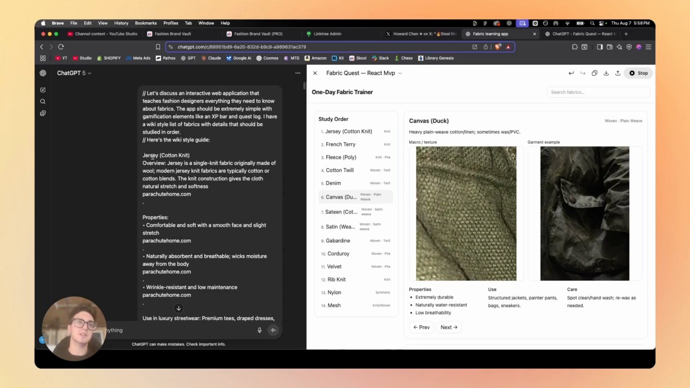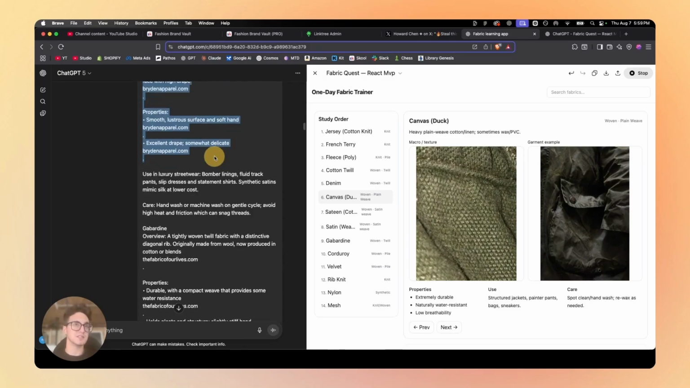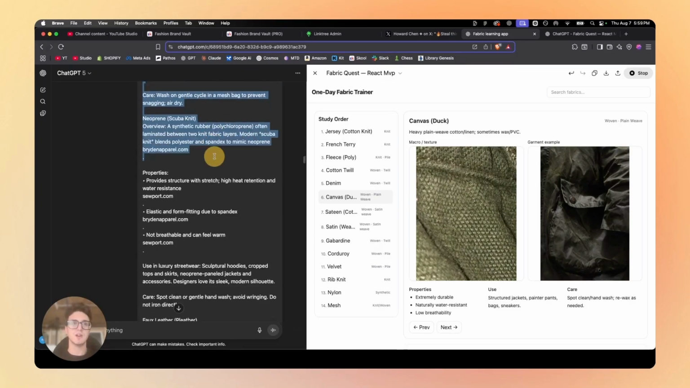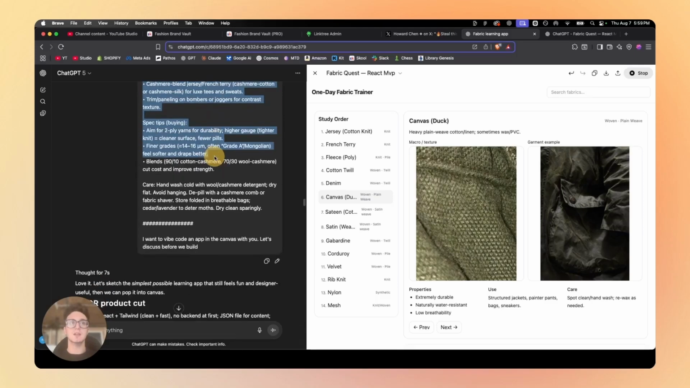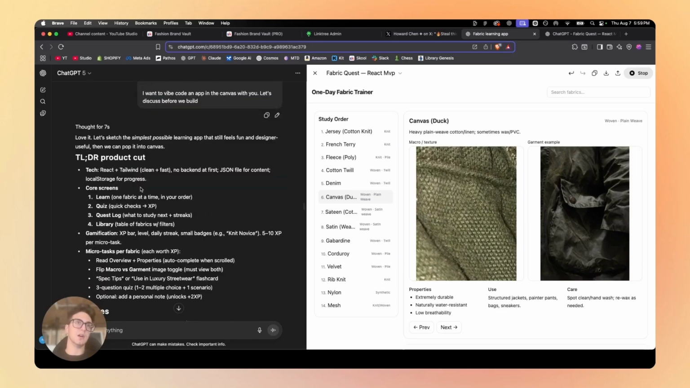But then I pasted the wiki style guide for a ton of fabrics that I just had in my notes already. And then if we scroll all the way down to the bottom of my prompt, I say, I want to vibe code an app in the canvas with you. Let's discuss before we build.